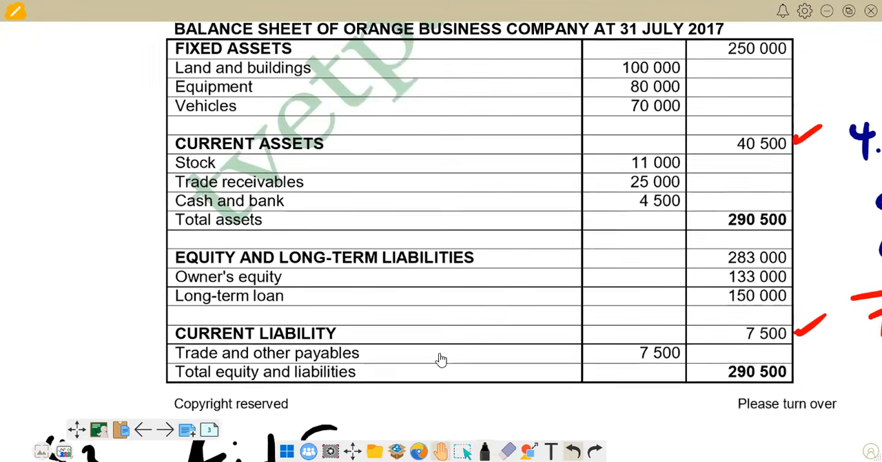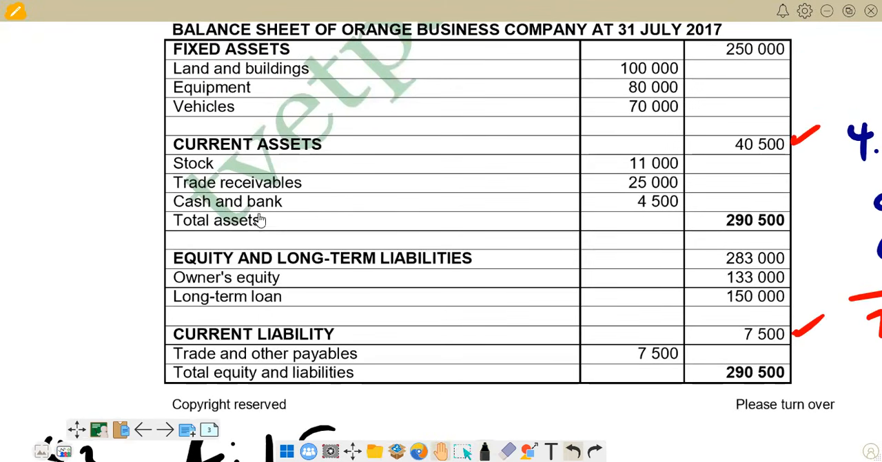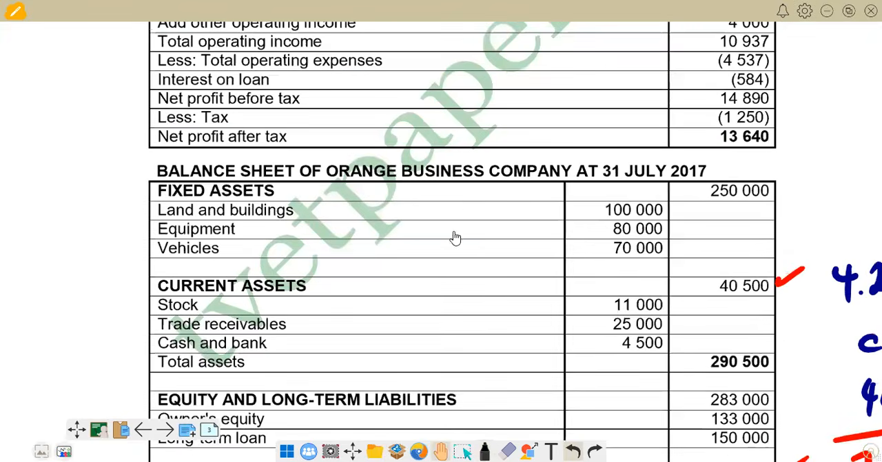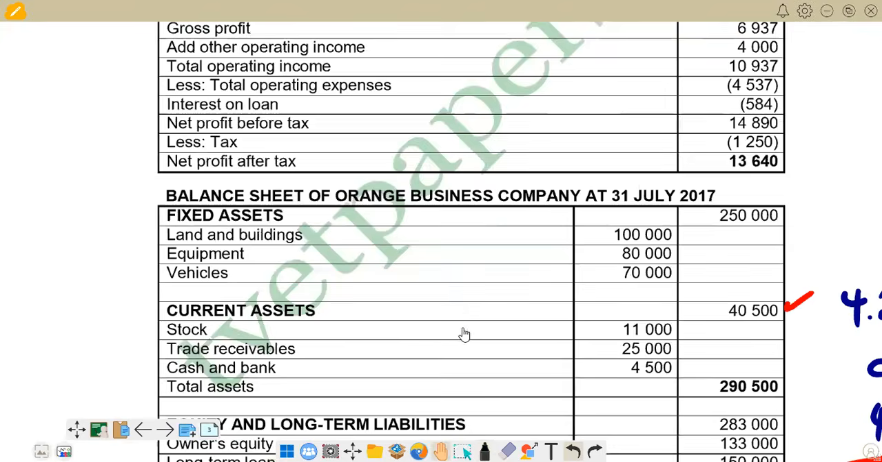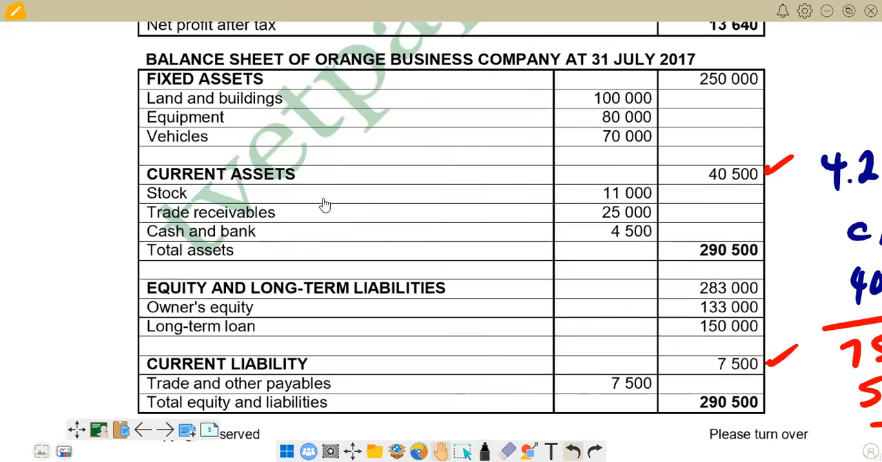For our current assets, remember, we have got 40,500. And then we subtract the figure for stock. Check the figure for stock that we have there. The figure for stock, we are having it in the year again. Stock is 11,000. So we are going to say 40,500 minus 11,000. This is going to be our left-hand side.